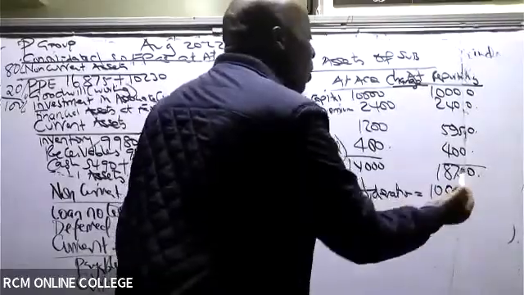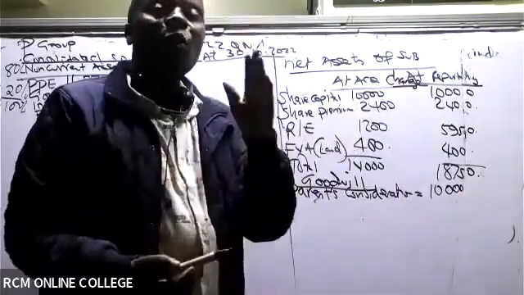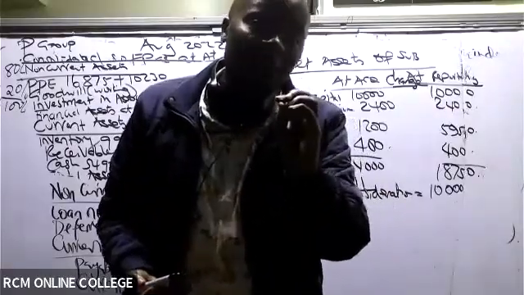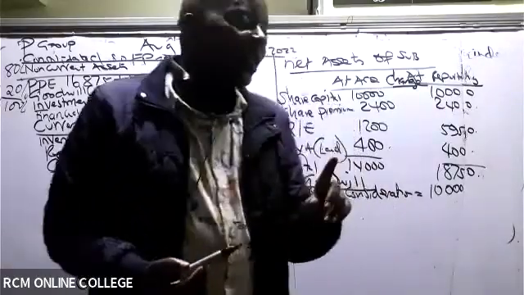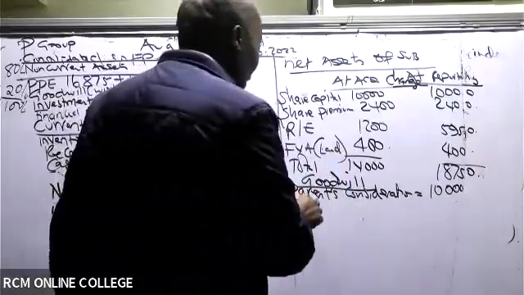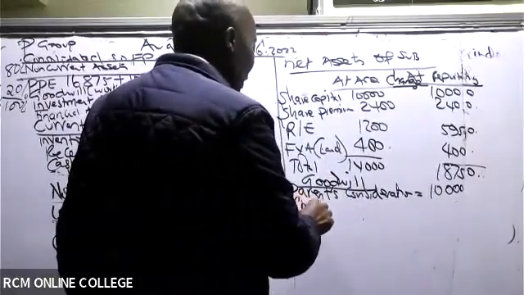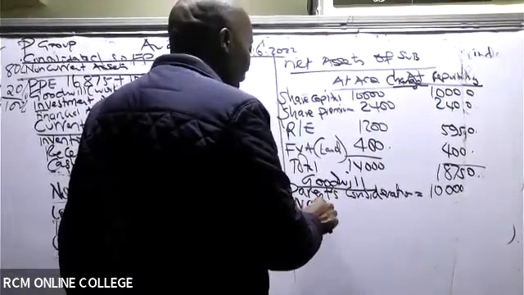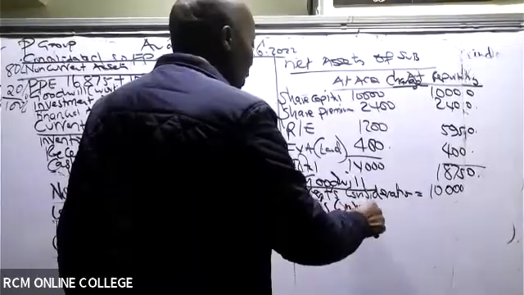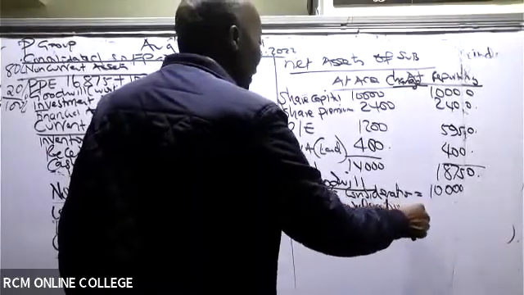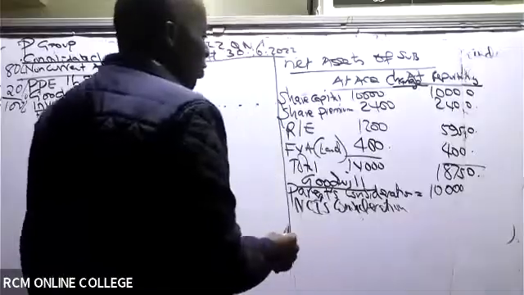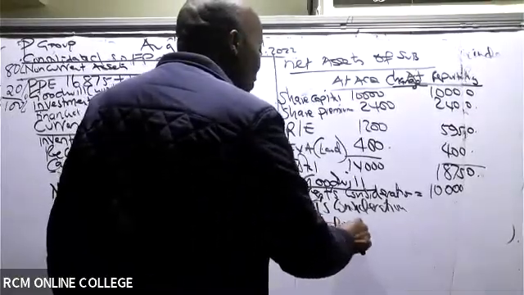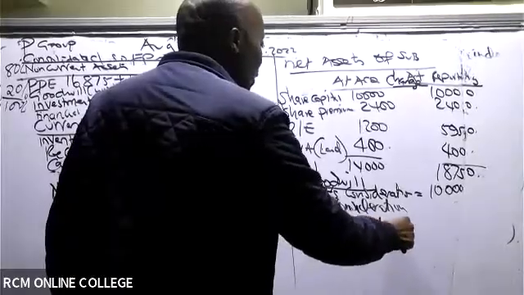Now, remember when we acquired this 60%, we were not the only people. We had some others that held the 40%. So give me the consideration paid by the NCI. NCI consideration is the fair value of NCI at acquisition.